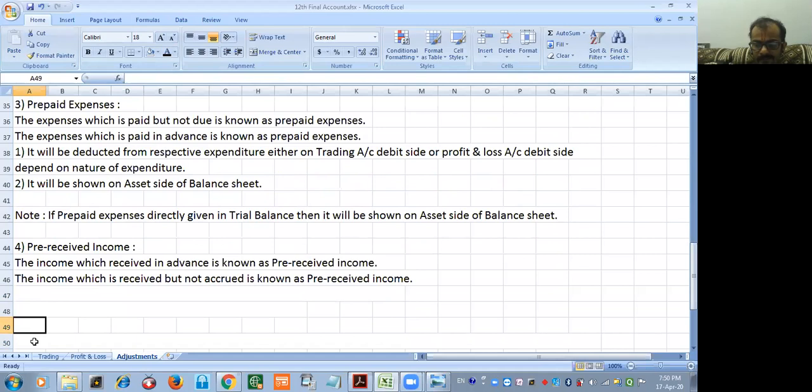Balance sheet asset side. Balance sheet, liability side. Liability side, sorry. How liability side? I will re-explain.